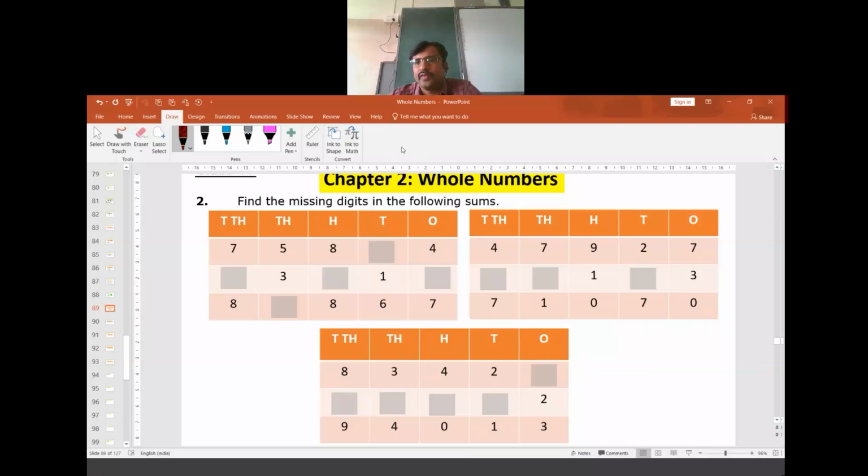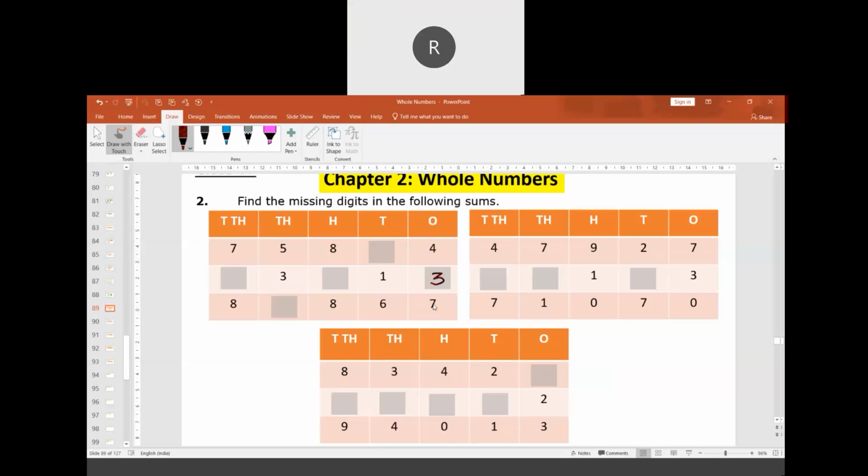In this question, we need to find out the missing digit. We know addition. With the help of addition of digits, we have to identify the missing digit here. Here with 4, something should be added to get 7, and we know that 3 should be added. So we get 7 here.